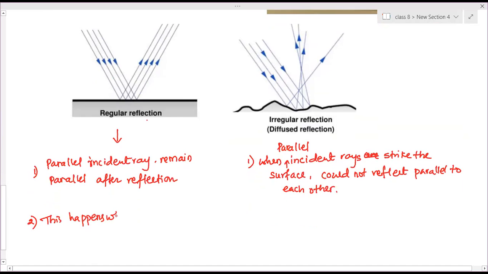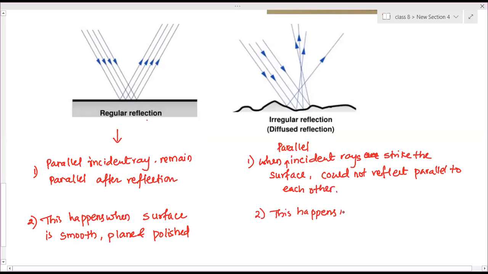Regular reflection happens when the surface is smooth, plain and polished. Diffused reflection happens when the surface is rough, irregular.